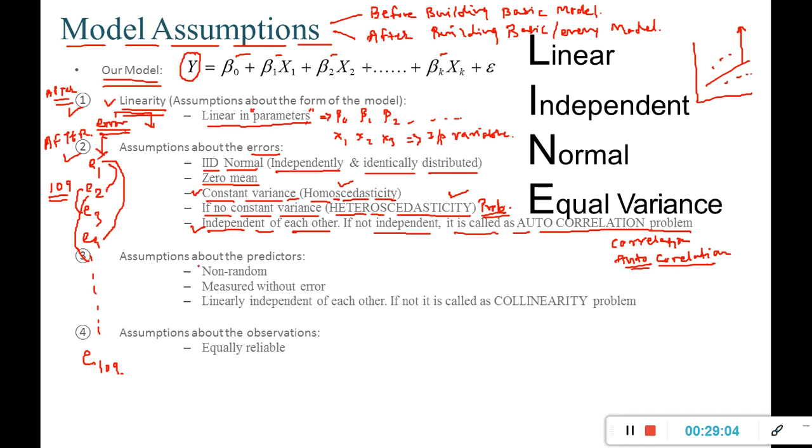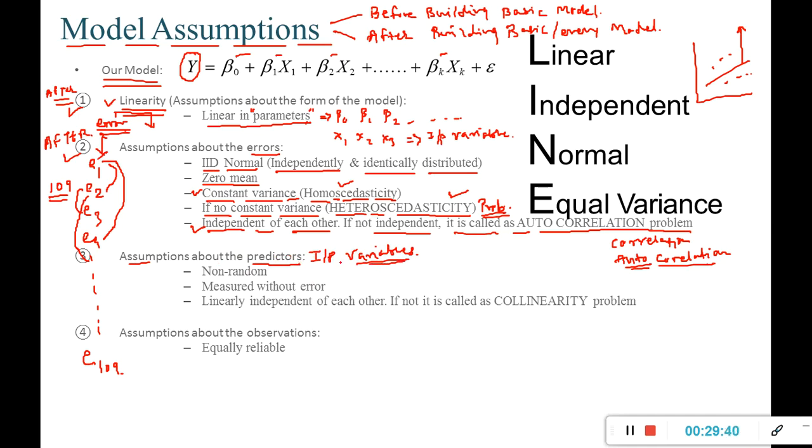The third set of assumptions is about predictors. What are predictors? There are some terminologies. I am going to show you one slide on this. I have some different names for output and input variables. So predictors are nothing but my input variables, because they contribute to the prediction, that is why they are called predictors.